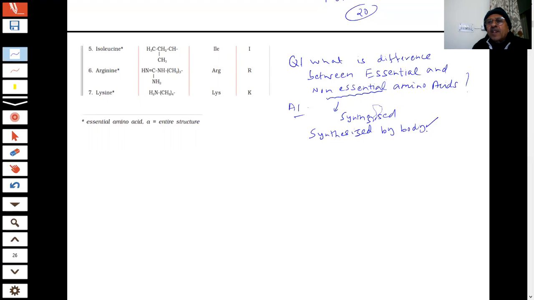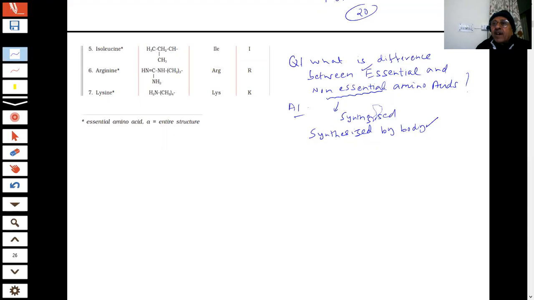Your cells are working, they can make them. If the body can synthesize them, we don't need them from outside. But if the body cannot make them, then what will happen? That is why they are called essential, because their deficiency will cause a lot of problems, a lot of diseases. Your proteins also act as enzymes in your body, and enzymes are basically globular proteins. Now the story is clear.